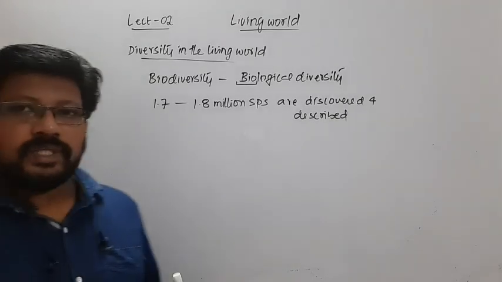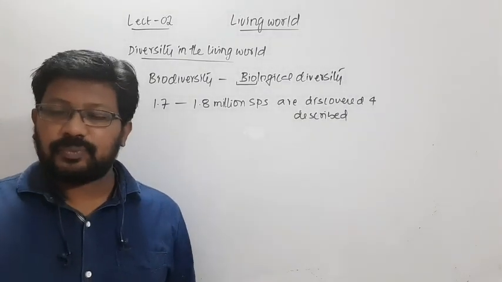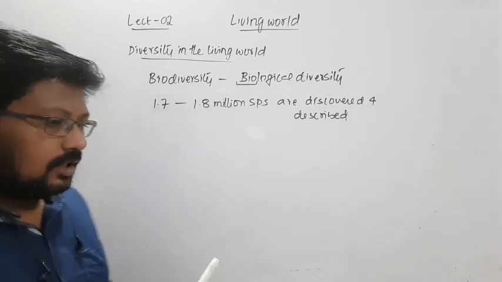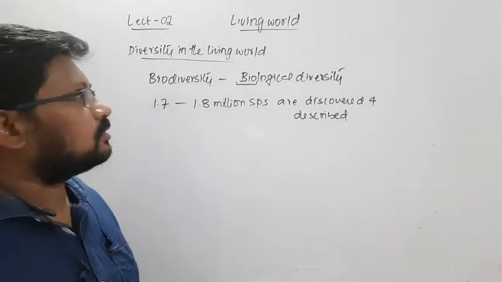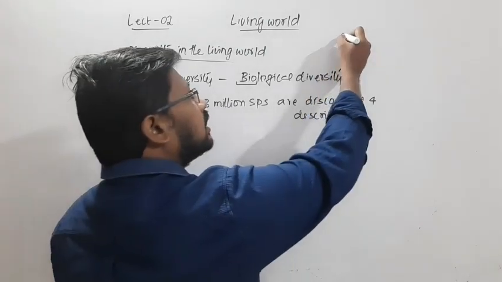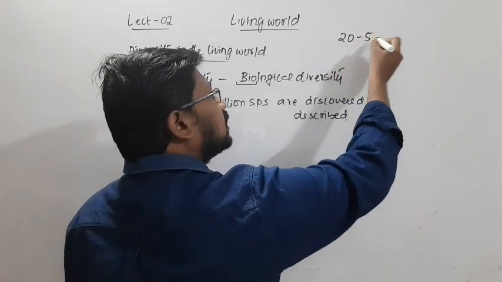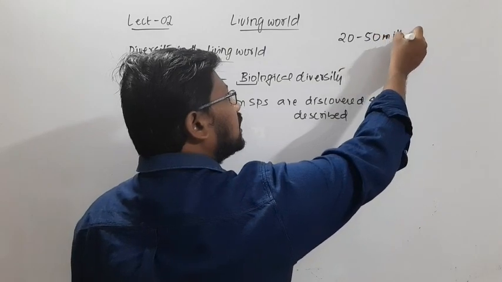But how many species are present on this planet Earth? Some scientists have estimated that the total number of species may be around 20 to 50 million.